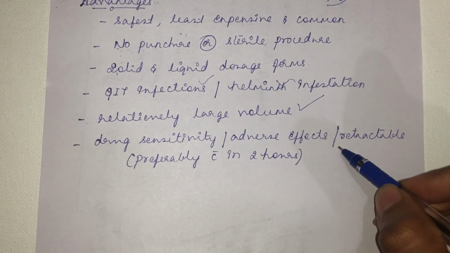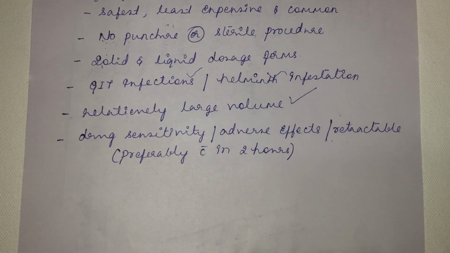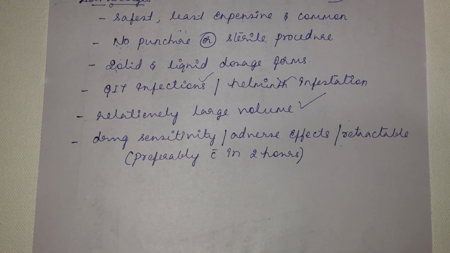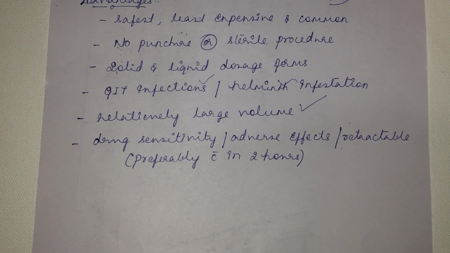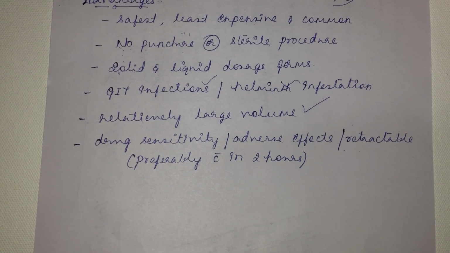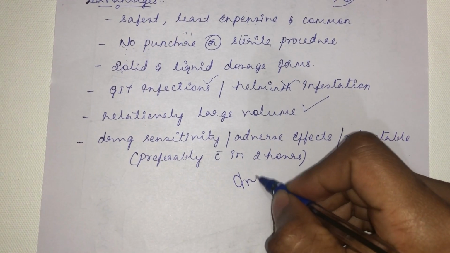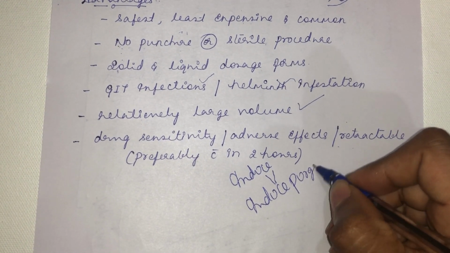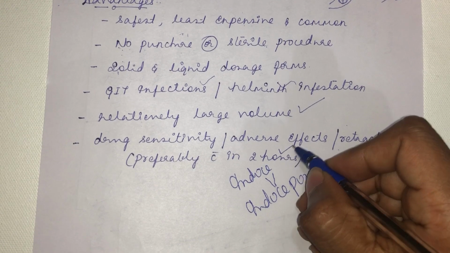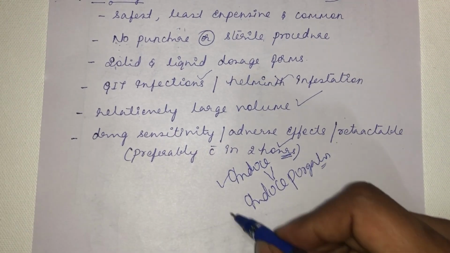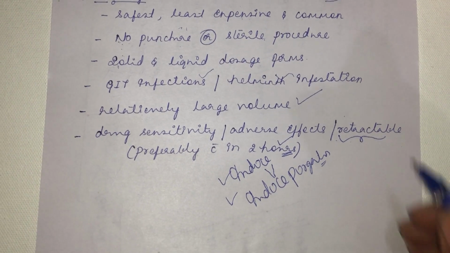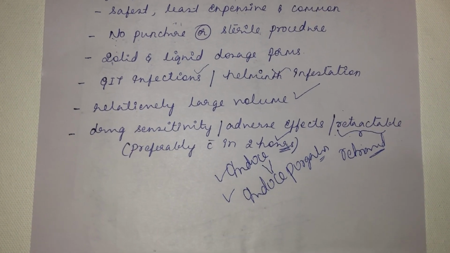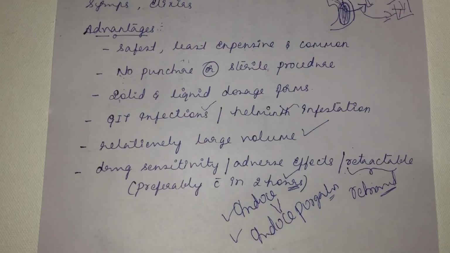Then drug sensitivity or adverse effects are retractable in nature. See, for example, if you have given drug X, and after giving that drug X, you immediately see some hypersensitivity or adverse effect from that drug, you can easily retrieve that drug. So how to retrieve that drug? You induce vomition or you induce purgation. Within 2 hours of administration of a drug through the oral route, if you induce vomition or purgation, that drug can be retrieved back, and the adverse effect or toxic effect can be nullified. So those are the advantages of the oral route of drug administration.